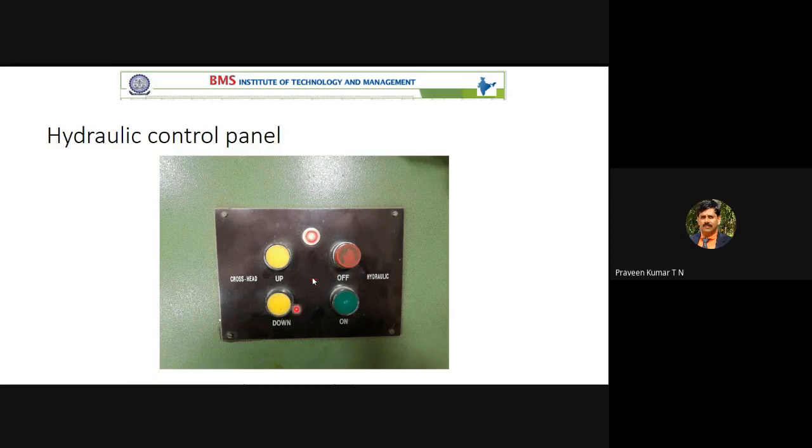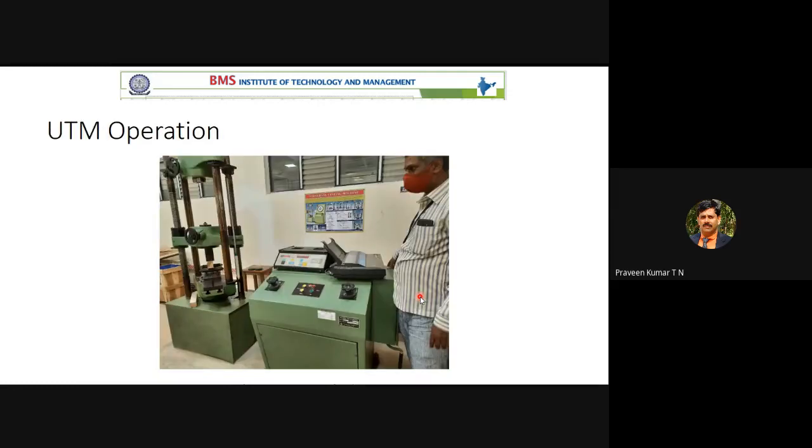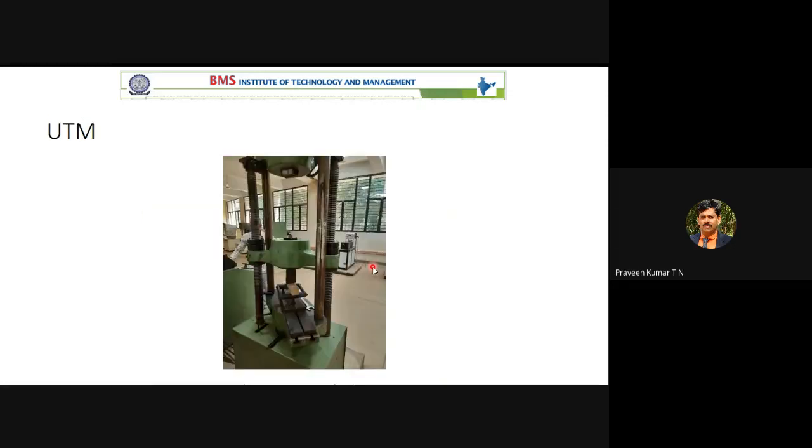Then to power off, in the case of emergency, if you want to switch off the power, if you press this button, it will automatically be switched off, especially the hydraulic power. This is the digital indicator. This is the machine. This is the control panel. So this is the actual operation.